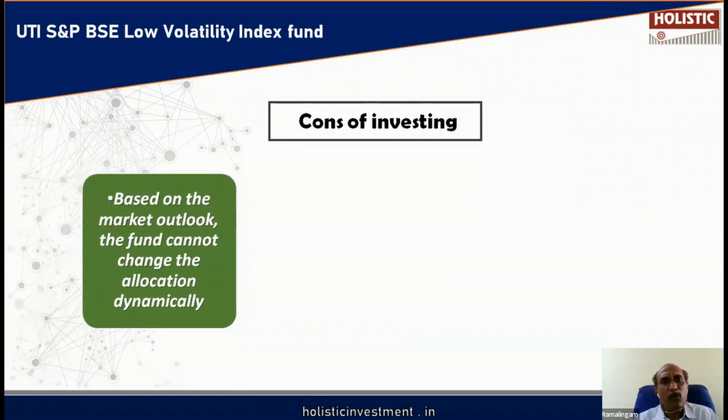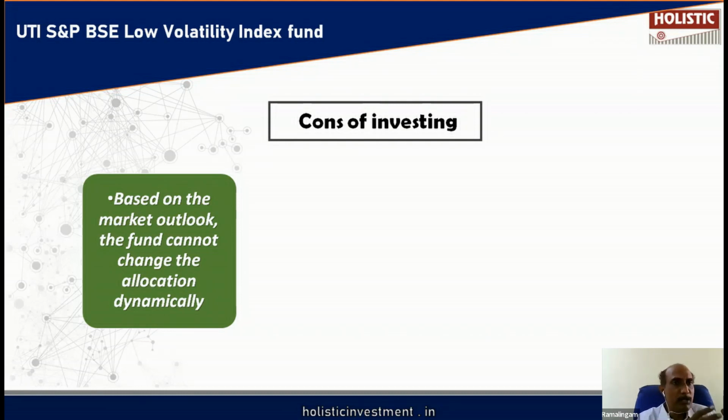Based on the market outlook, the fund manager cannot change the allocation dynamically. Say they are investing in large cap and mid cap. This fund is not going to invest in small cap. Whereas in a diversified equity fund, the fund manager can move from large cap to mid cap to small cap based on the outlook. Similarly, the fund manager can move from one sector to another sector.